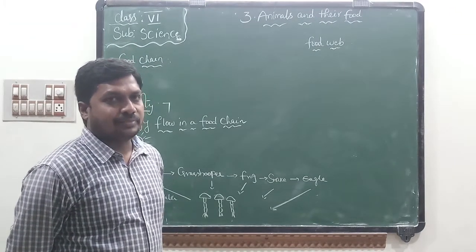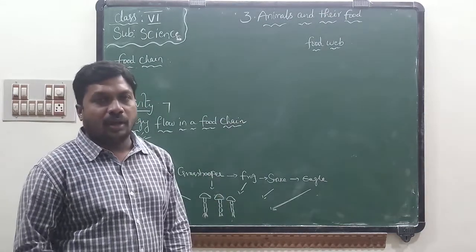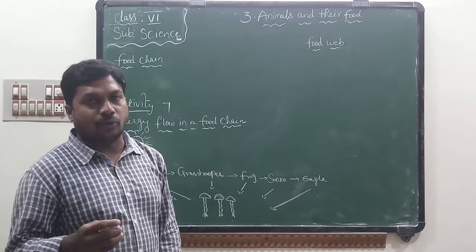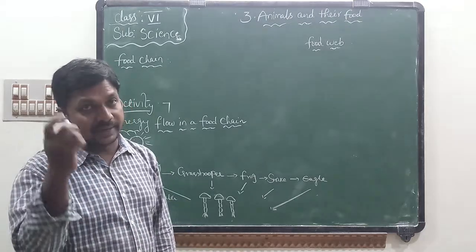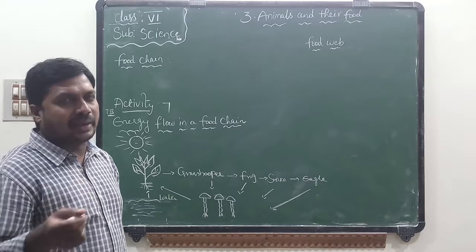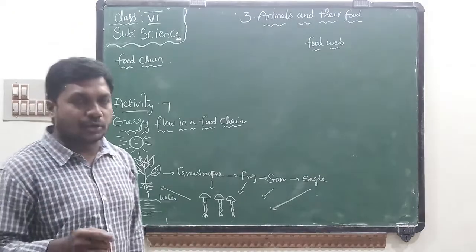In the previous class, third lesson, animals and their food, I explained about herbivores, carnivores, and omnivores, and about the interdependence between two organisms for food, which is known as a food chain. Once again, I repeat the same topic in this class also. Food chain. Do you know, children?